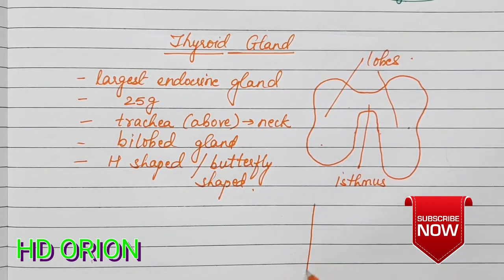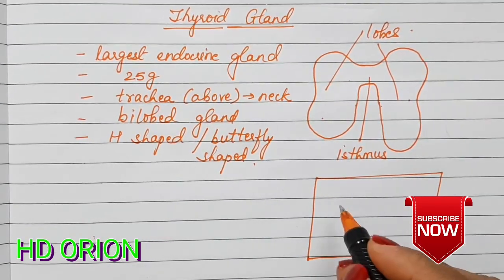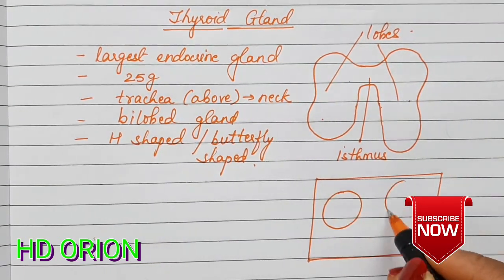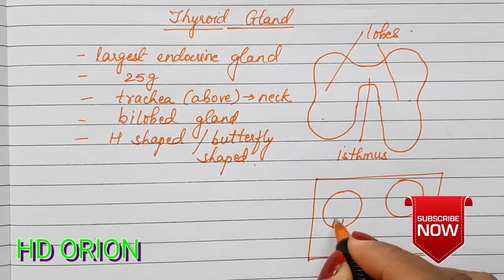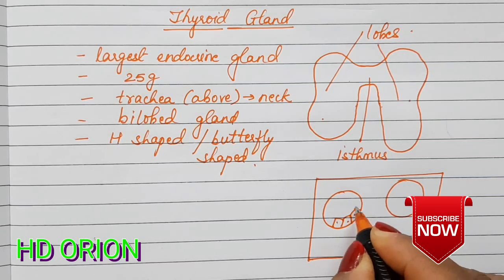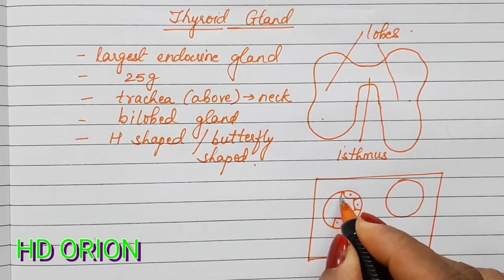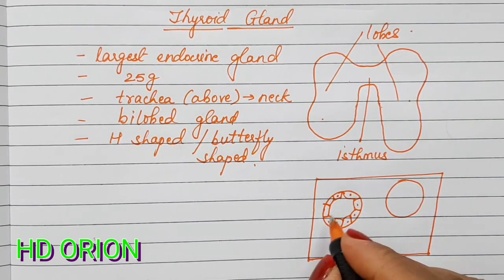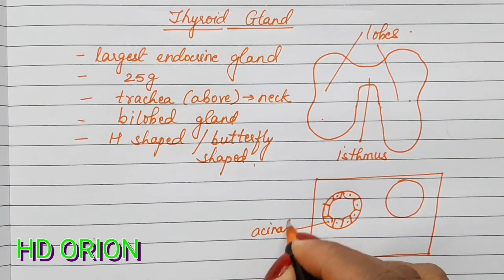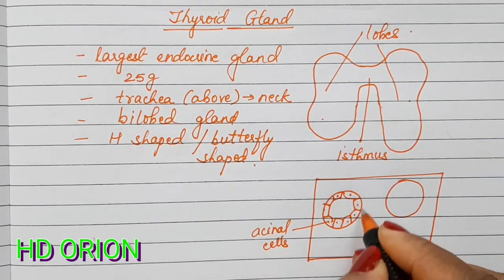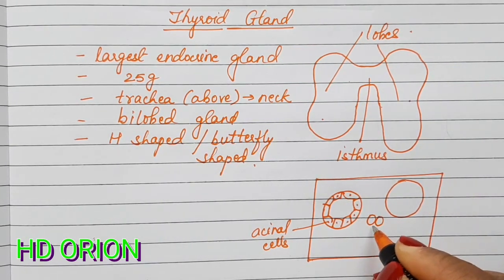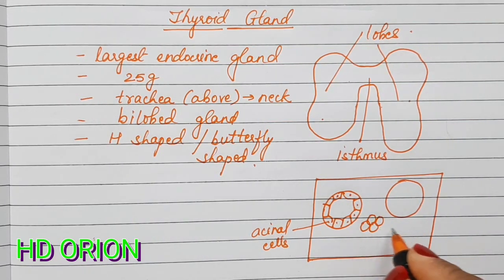If we see it in a section, the thyroid gland anatomically has follicle cells inside. There are follicle cells which are lined by cuboidal epithelium. These are the acinar cells. So the follicles are present, lined by the cuboidal epithelium, and this is one follicle, this is another follicle, and in between the follicles there are parafollicular cells.